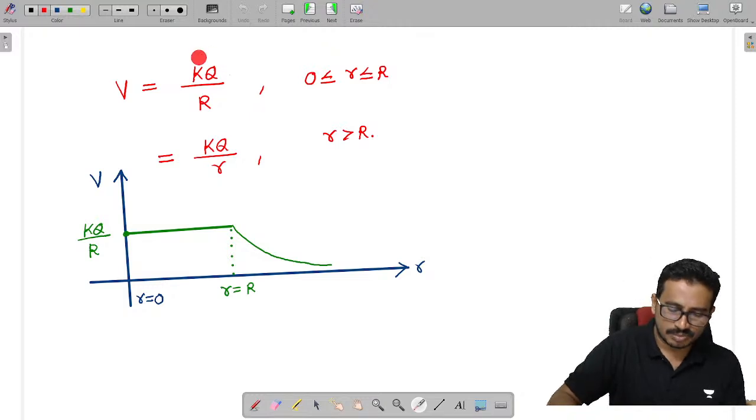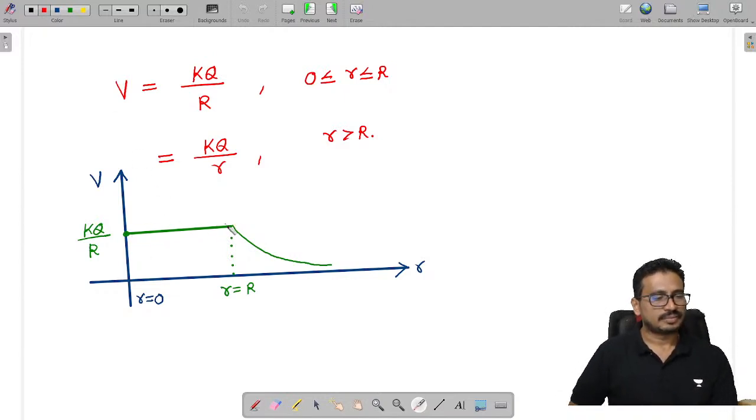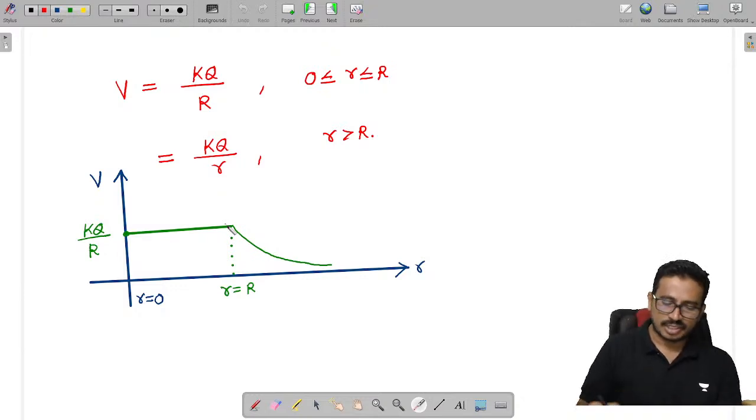Here there is no small r parameter, so the potential irrespective of distance must be constant. Here it is inversely proportional, so that's why it is decreasing like this.